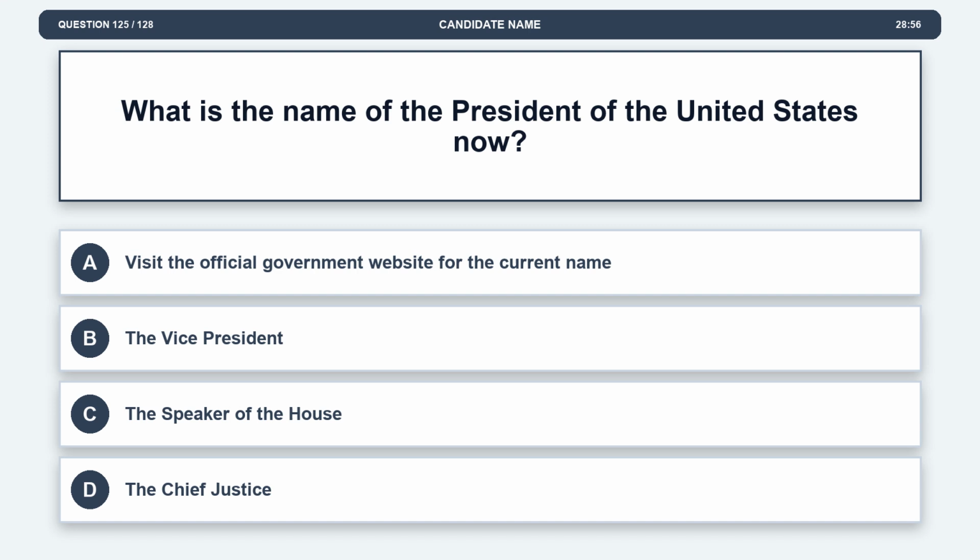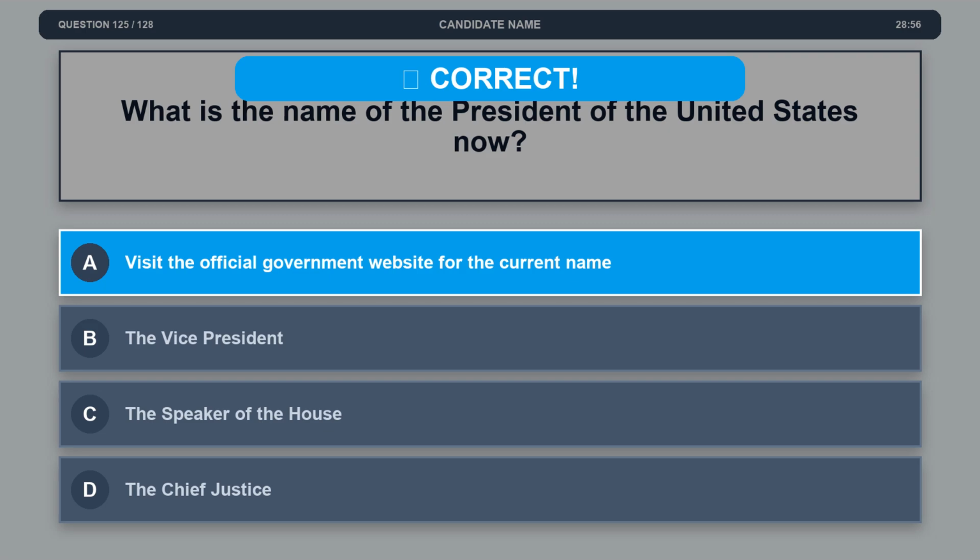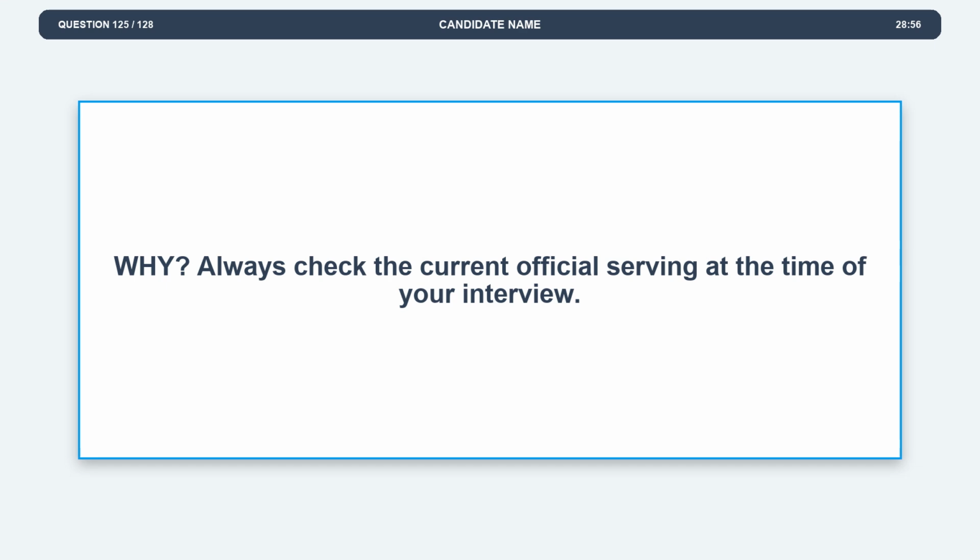Question 125. What is the name of the President of the United States now? Option A, visit the official government website for the current name. Option B, the Vice President. Option C, the Speaker of the House. Option D, the Chief Justice. The correct answer is option A, visit the official government website for the current name. Explanation. Always check the current official serving at the time of your interview.